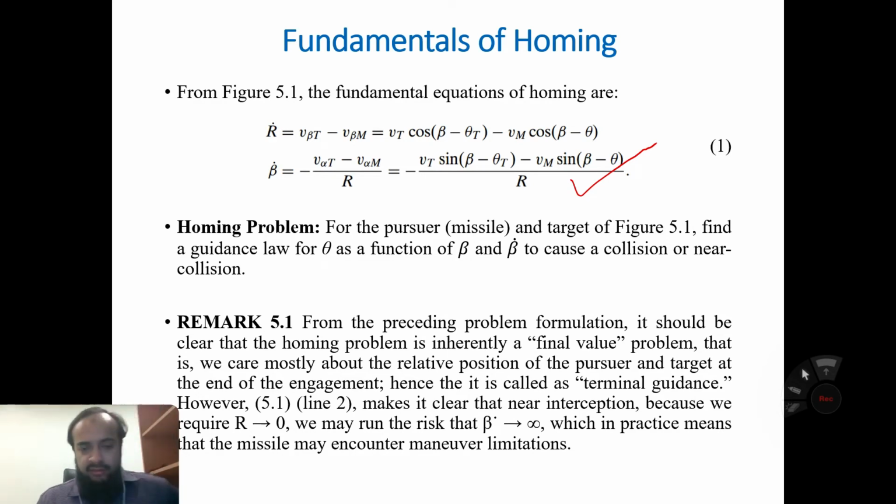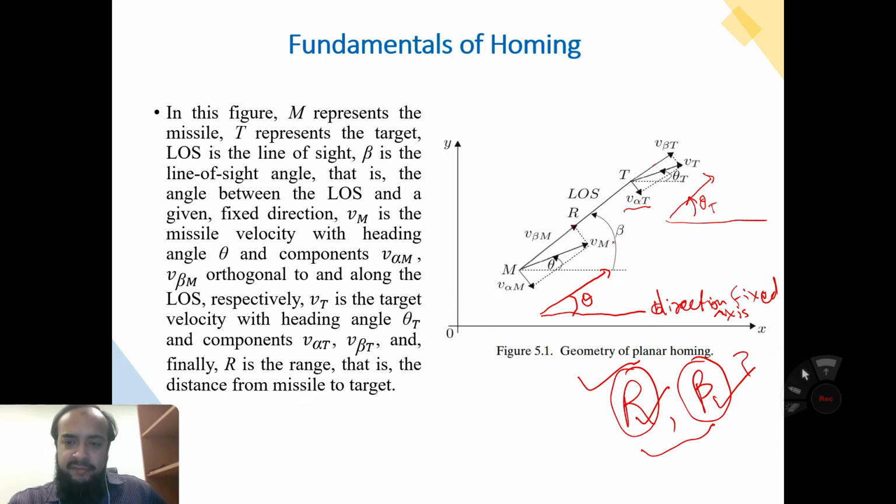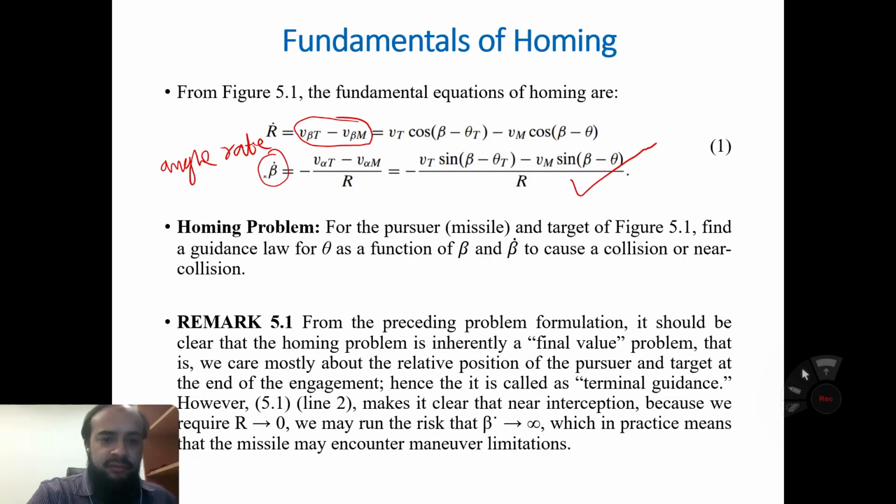The range rate is the difference between the velocities of the target and the missile, and this is the line of sight angle rate, where beta is the line of sight angle. This is given by this equation, which we have already studied.